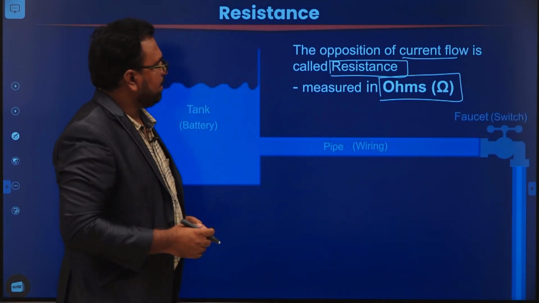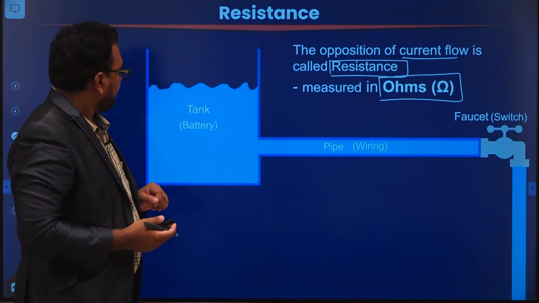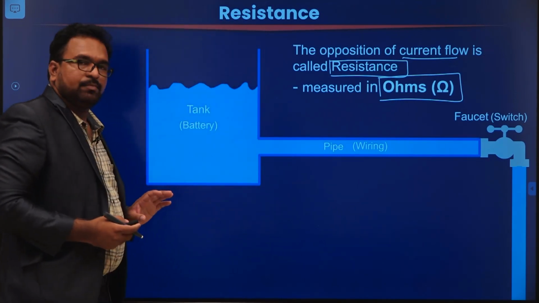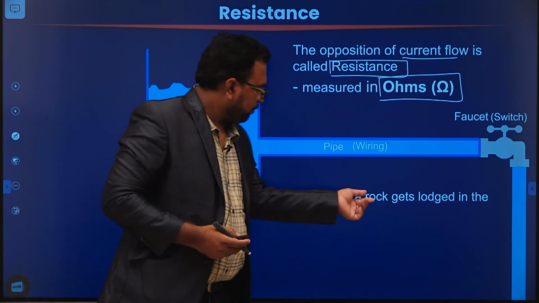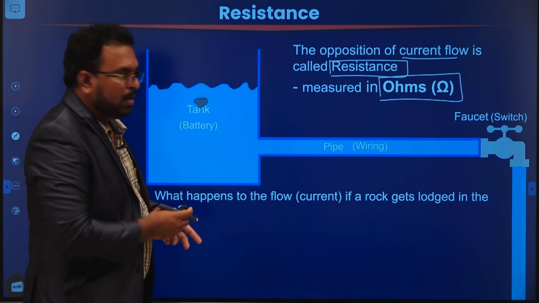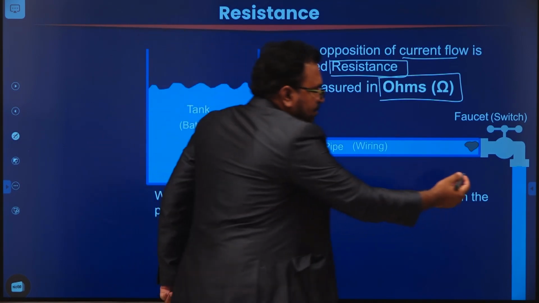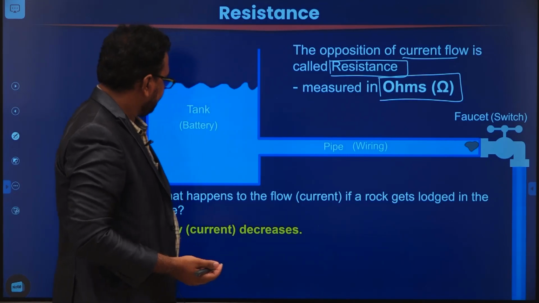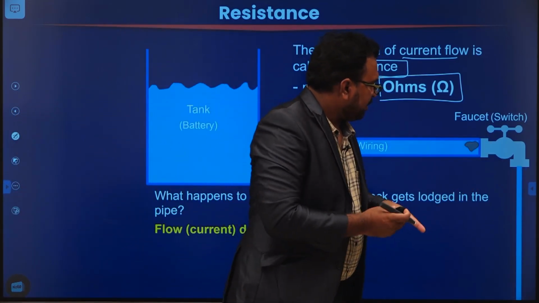Let's consider the same setup which I used to explain voltage and current. Here I consider a tank, pipe and faucet. Now I am going to drop a rock. What happens to the flow if a rock gets lodged in the pipe? This rock is going to lodge in the pipe. Now, will the flow increase or decrease? Obviously it will decrease. The water flow decreases because this rock is going to obstruct the flow.